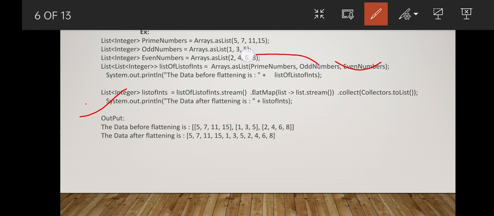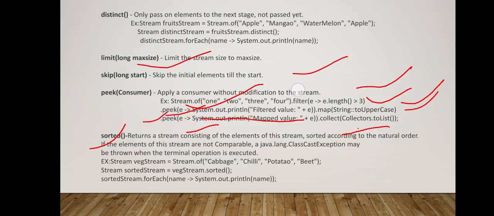It will return another list of integers, and we can perform some operation on that. FlatMap also produces another stream, and from that stream we can process another operation. That's why flatMap is also an intermediate operation.